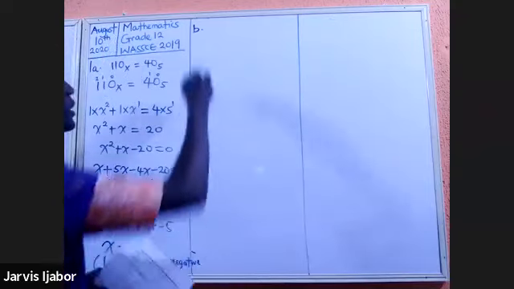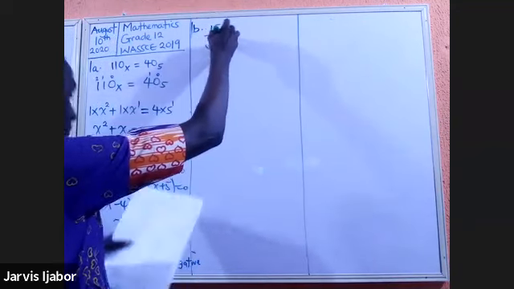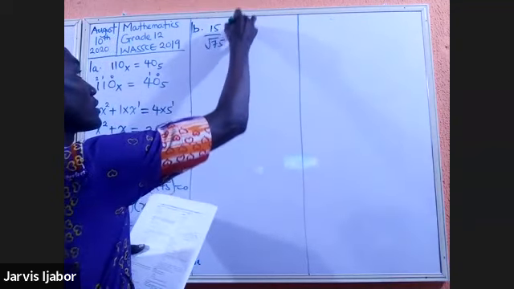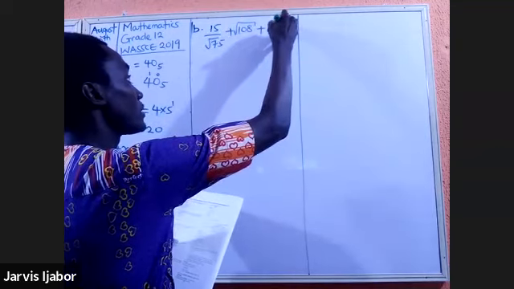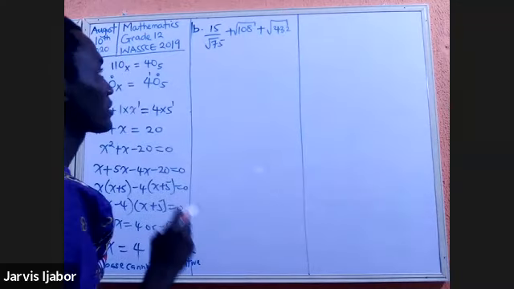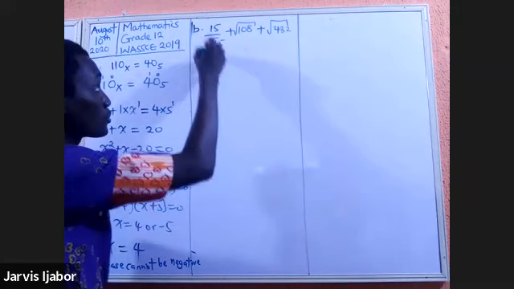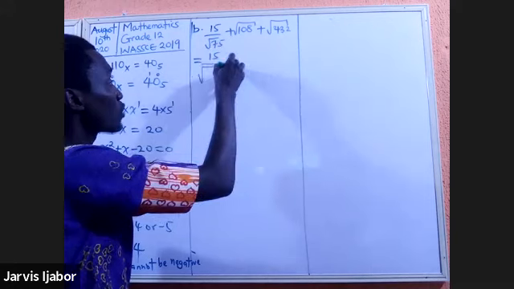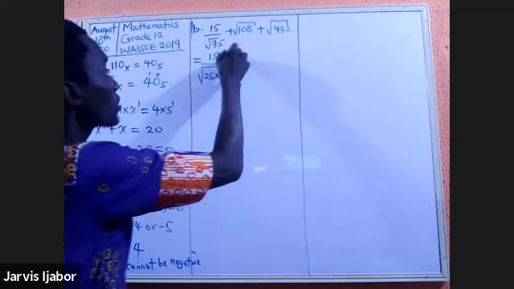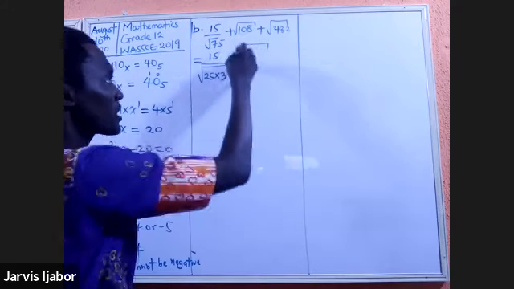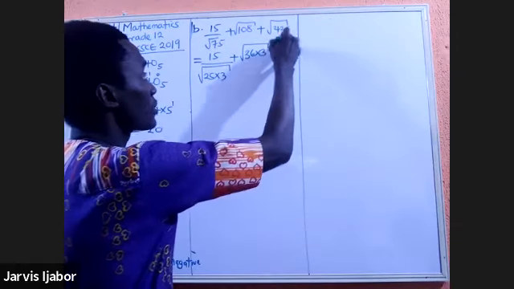Right, question 1B. Now in 1B, we have 15 over root 75 plus 108 plus the square root of 432. If you look at this, this is essentially testing your concept of perfect squares. Now, look at what I'm going to do. This is 15 over the square root of 25 times 3. 75 is 25 times 3. Plus, this is going to be the square root of, the closest perfect square I can get here is 36 times 3. You see what I'm doing? Plus the square root of